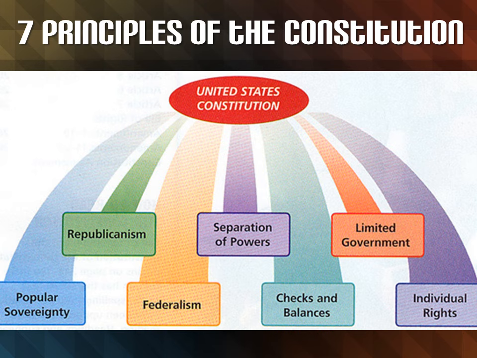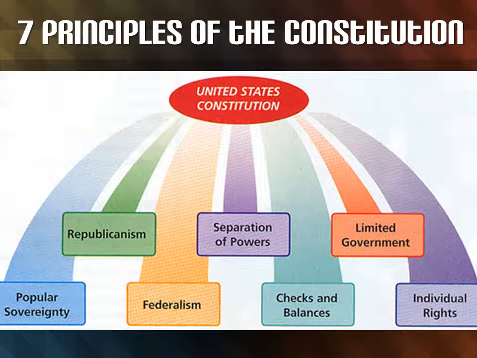Alright guys, today we are going to be talking about the 7 principles of the Constitution. Just to list them really quick, they're right down there on the bottom. Republicanism, separation of powers, limited government, popular sovereignty, federalism, checks and balances, and individual rights. And we're going to talk about each of these today.